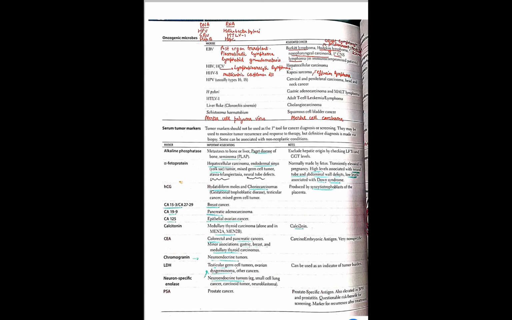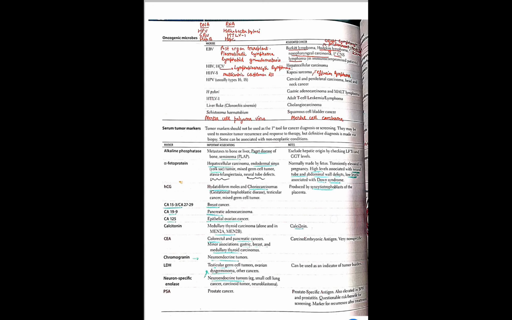Then what are the diseases caused by EBV? EBV causes post-organ transplant lymphoma, plasmablastic lymphoma, lymphomatoid granulomatosis, Burkitt's lymphoma, and Hodgkin's lymphoma, except nodular sclerosis and lymphocyte predominant. Then nasopharyngeal carcinoma and primary CNS lymphoma. So many things are linked with this: Burkitt's, Hodgkin's, nasopharyngeal, primary CNS, lymphomatoid granulomatosis, plasmablastic.